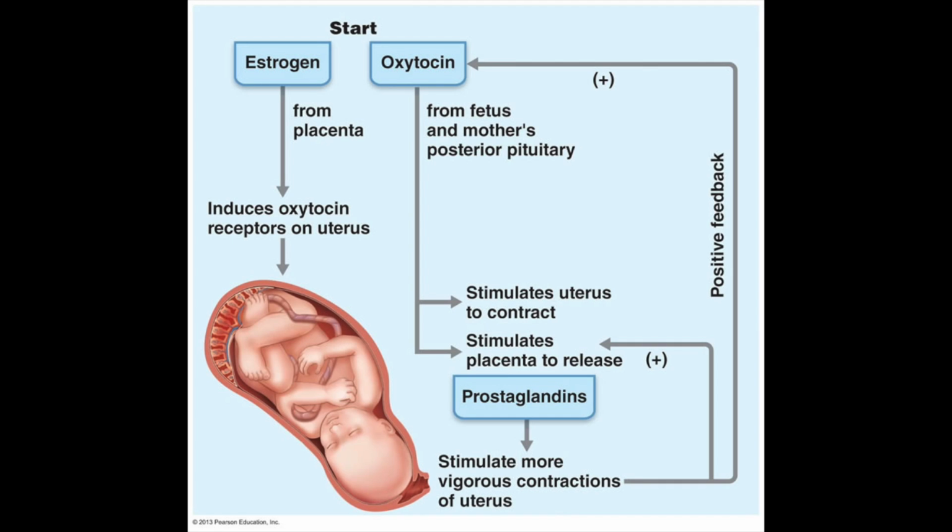The mucus plug, which is the collection of cervical mucus that sealed the cervix for 9 months, is expelled. Then the amniotic sac ruptures. The water has broken. Afterward, the cervix begins opening and thinning, known as dilation and effacement. The body moves forward to stage 1, the active phase.